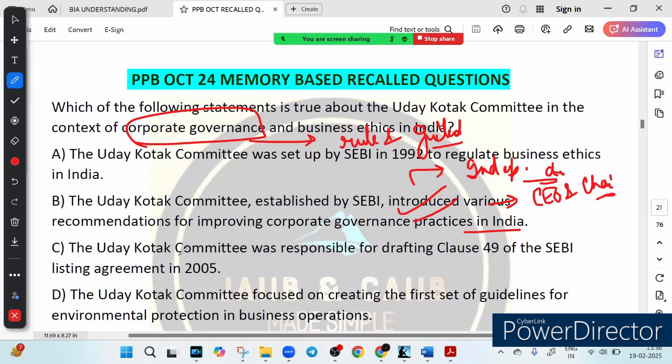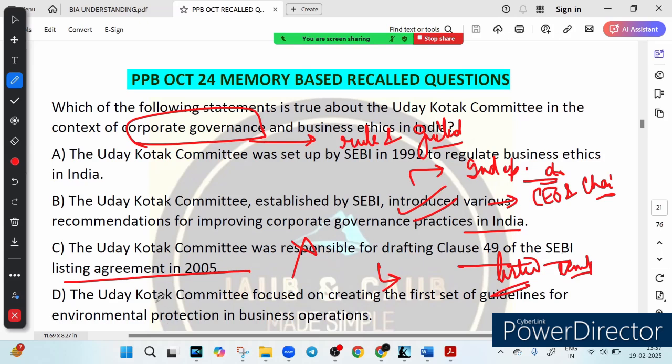Option number C says the Uday Kotak committee was responsible for drafting clause 49 of the SEBI listing agreement in 2005. So what do you think? Is it true? No, it is not true. It is wrong, because clause 49 of the SEBI listing agreement was formulated to establish corporate governance norms for listed companies. So this is for listed companies, right? For example, think of clause 49 as the first set of rules for good corporate governance in India. The Uday Kotak committee came later to improve these rules with a modern update, so it was not responsible.